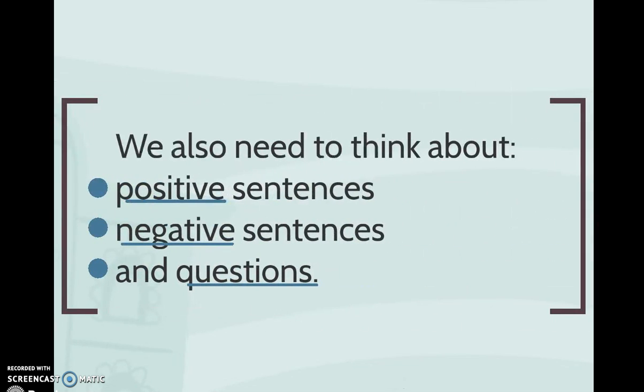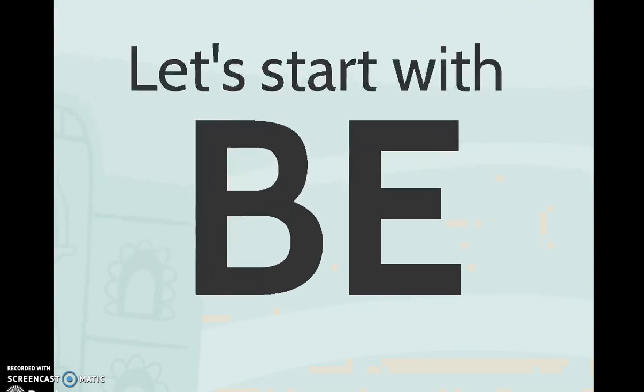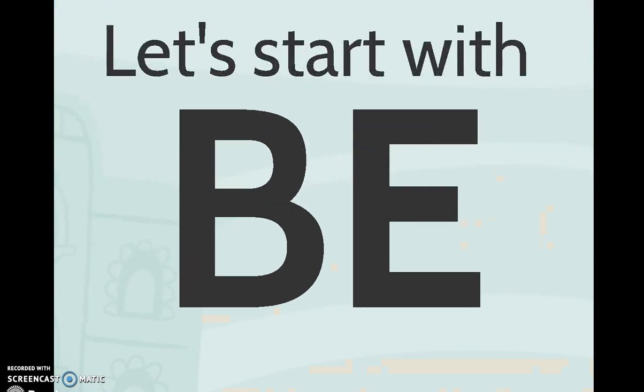Remember, we will follow the same structure. We need to think about positive sentences or affirmative, negatives, and questions. Are you ready? Let's start with the verb to be. Okay, the verb to be is special, and so is the past.